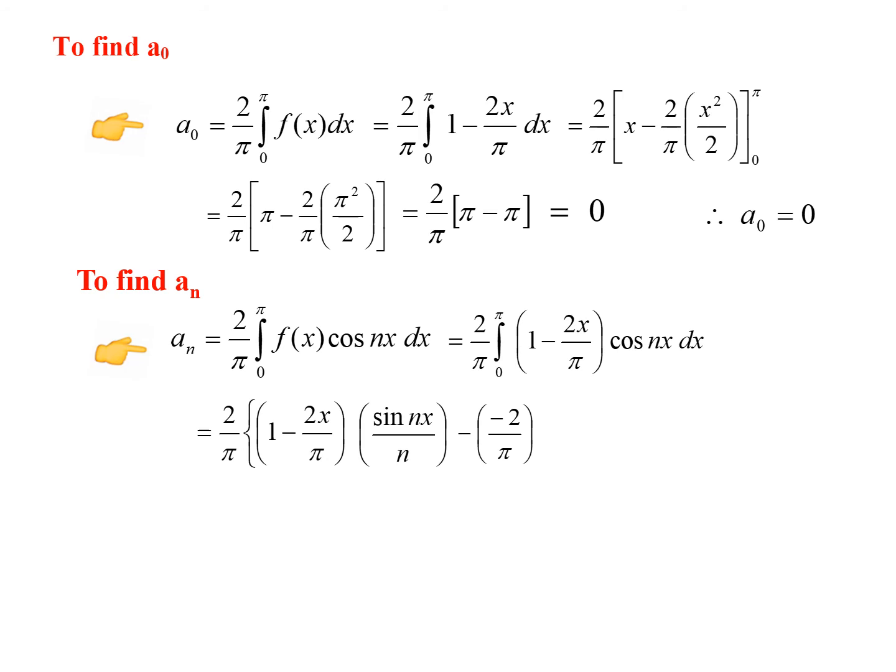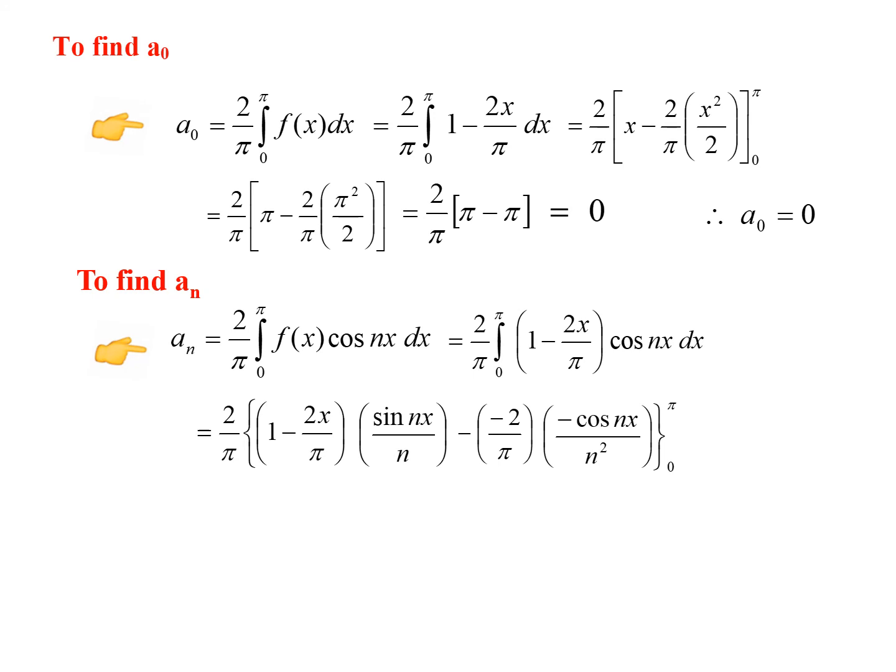So when the first term is differentiated, we get minus 2 by pi, into integrate the second. So the second we have is sin nx by n. When we integrate that, minus cos nx by n will come again. So already one n is there, so by n squared. And integration is over, because the next term, minus 2 by pi, when you differentiate, since it's a constant, the answer will be 0. So after that everything will be 0. So this is the last step.